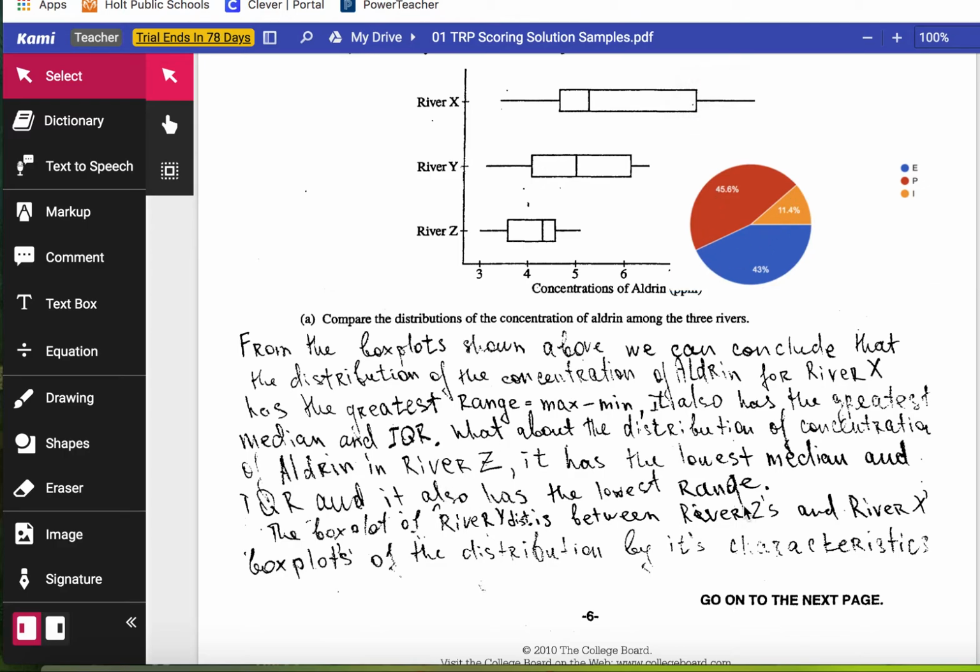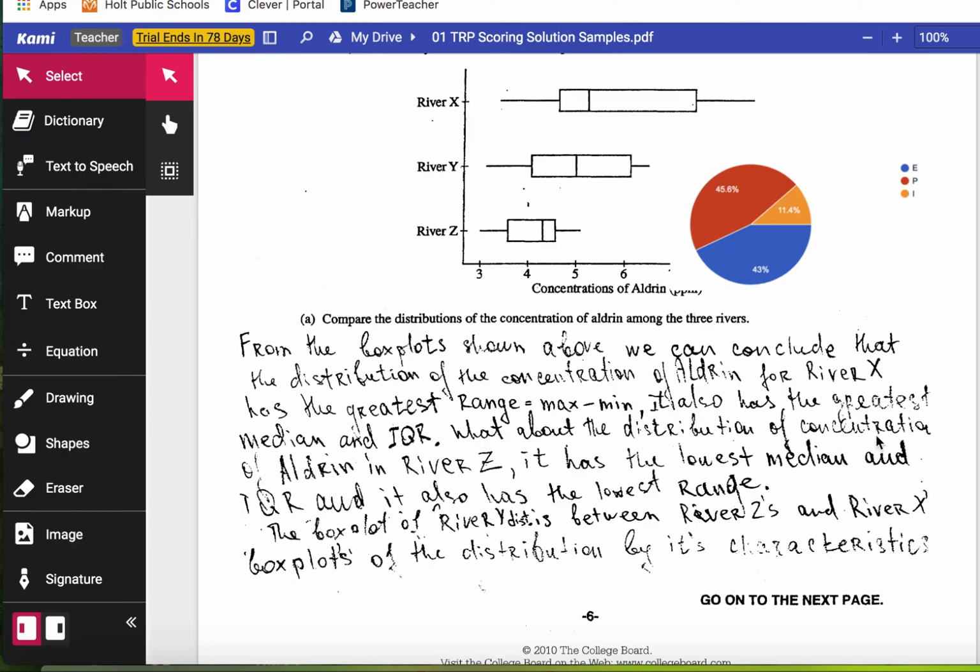So what you look for here, from the box plot shown, we can conclude that the distribution of Aldrin for river X has the greatest range. So max minus min. It also has the greatest median and IQR. What this kid did maybe is organize it in a terrible way, but they're starting with river X, biggest range. That's a good thing. It's talking about spread. And it also has the greatest median and IQR. So this kid did a really good job of center and spread to start.